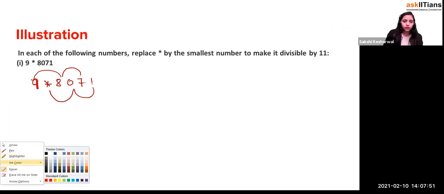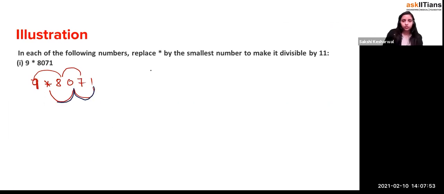It says 1 plus 0 plus star. So it is 1 plus 0 plus star, which is equal to 1 plus star, right? And you have even places 7 plus 8 plus 9. So it will be 9 plus 8 plus 7, right?